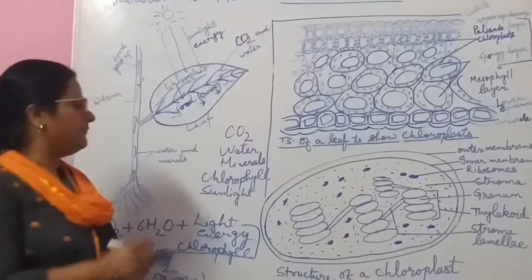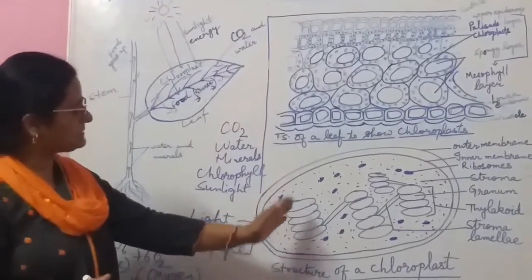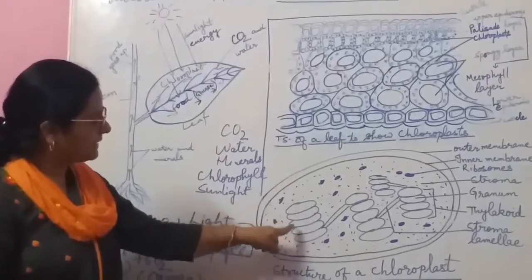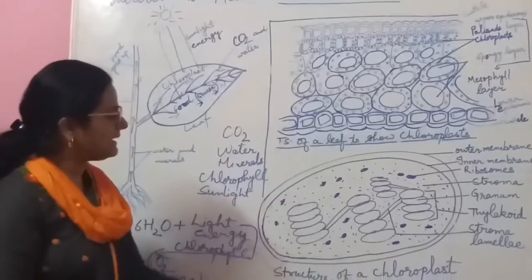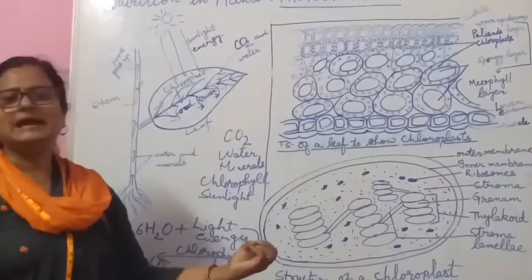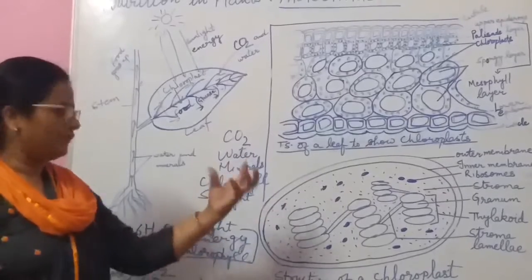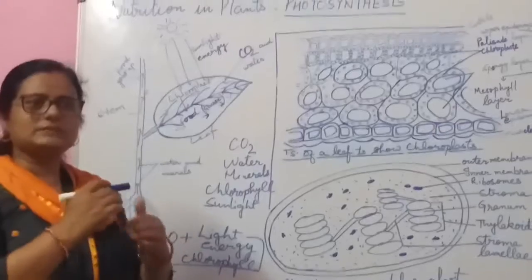So what happens when the light energy comes into the chloroplast? The chlorophyll pigments here get excited and they trap the light energy. And then what happens? With this light energy, the chemical process takes place.